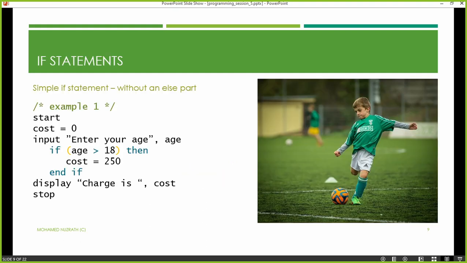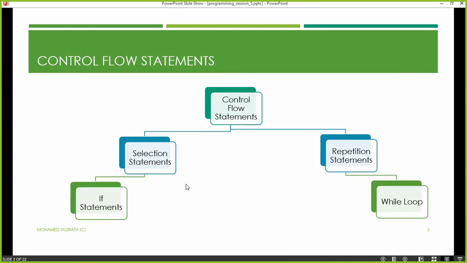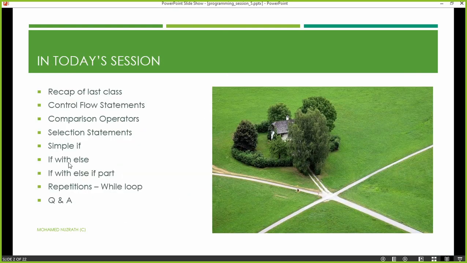Look at this one. We're going to learn, children, the if statements and how to write the pseudocodes now. In the beginning, in the first slide, I said simple if, if with else, and if with else if. That means there are three styles in which you can use the selection statements, because the occasions, the scenarios, the circumstances are different, so you can make use of different types of if conditions. That is the reason why we have the simple if, if with else, and if with else if. When we are handling the more complex things, we shall do it with these. When we have very simple ones, we can do it with the simple if.